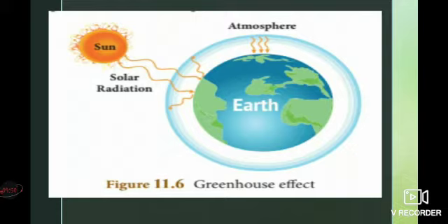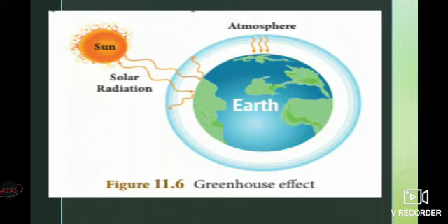The infrared radiation is absorbed by the gaseous molecules present in the atmosphere, and it increases the atmospheric temperature and Earth's temperature. The gaseous molecules which absorb the infrared radiation are known as greenhouse gases, and this increasing temperature effect is known as the greenhouse effect. So this is the definition of the greenhouse effect.